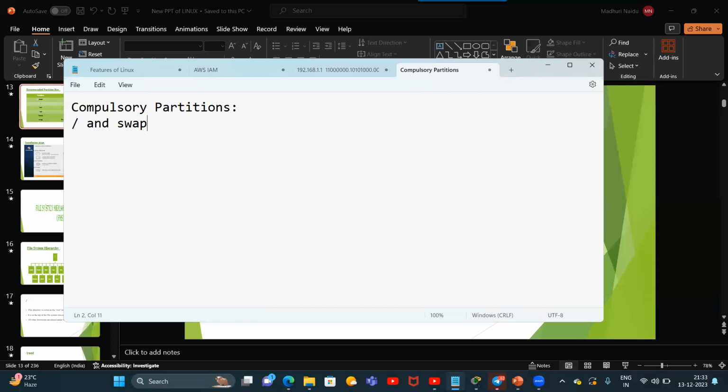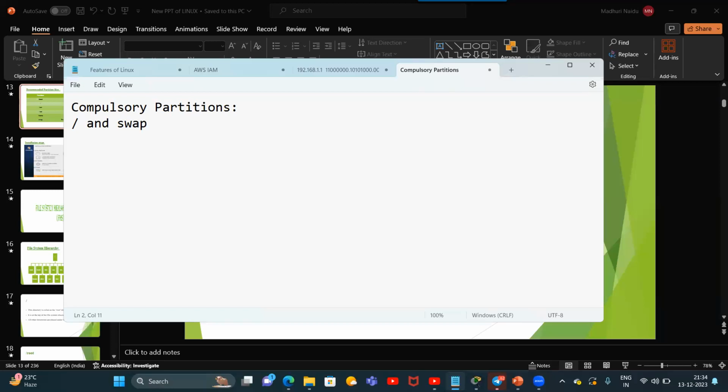It is a top level directory in Linux. It is similar to C in Windows, as we discussed. Without / there are no subdirectories. So / is a compulsory partition in Linux.